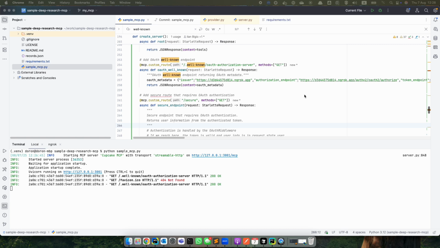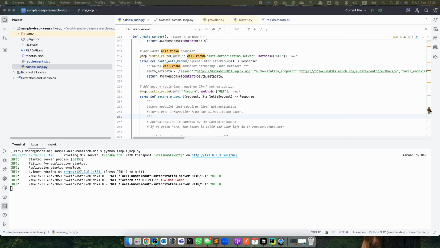This was before. I didn't change the code. It was just showing it now. There was no code changes in this demo. I'm running the MCP same as before, and it is exposing this endpoint.